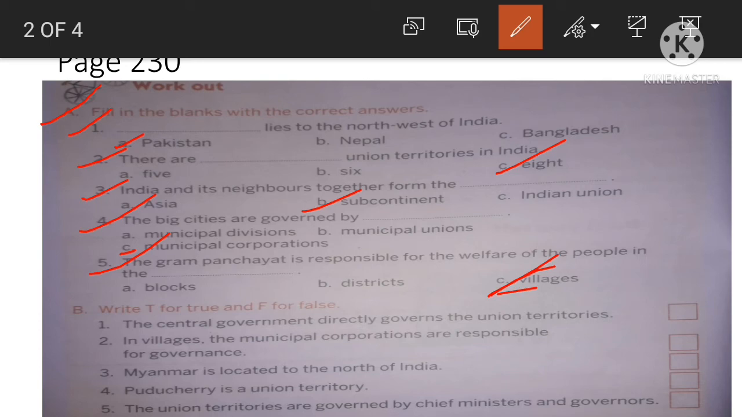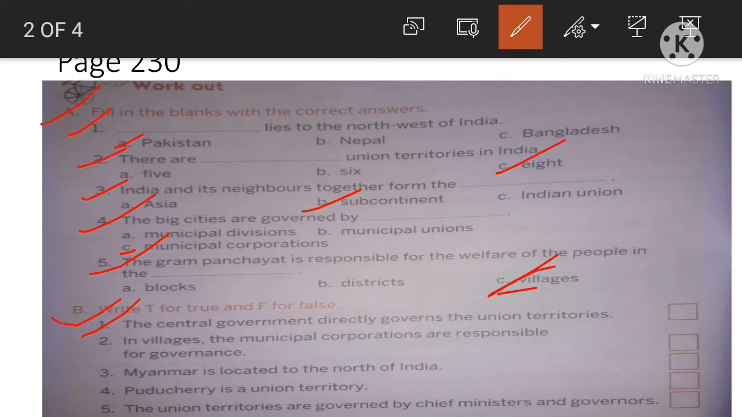Next, exercise B. Write T for true and F for false. First of all, let us read out the sentences. If it is true, we have to write T, and if it is false, we will write F. So, question number 1. The central government directly governs the union territories.